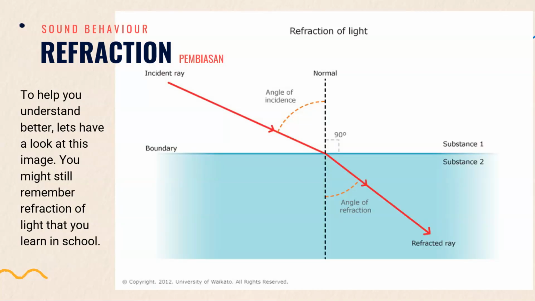To help you understand better, let's have a look at this image. You might still remember refraction of light that you learned in school. So water is much denser than air. So when light goes from air to the water, it will be refracted.